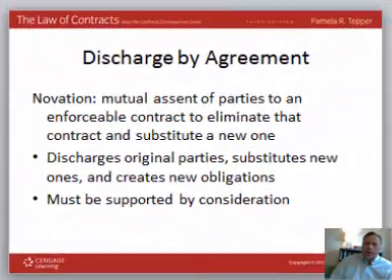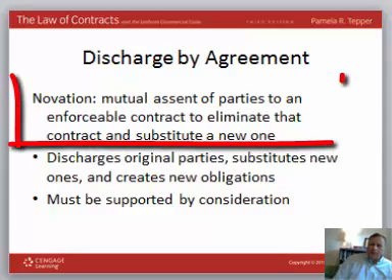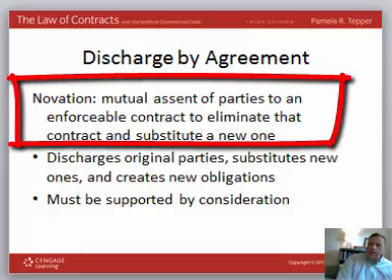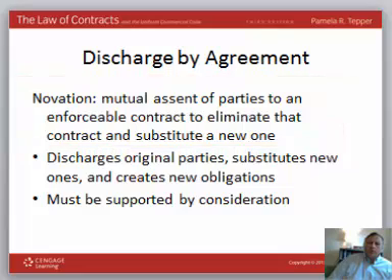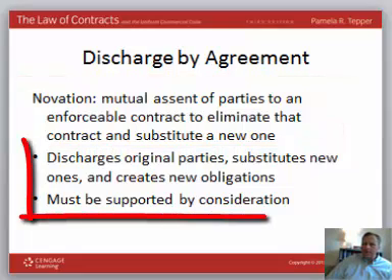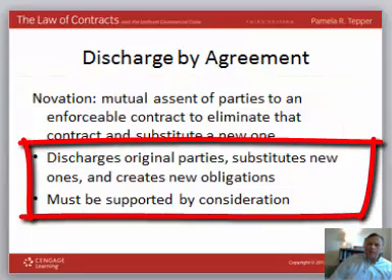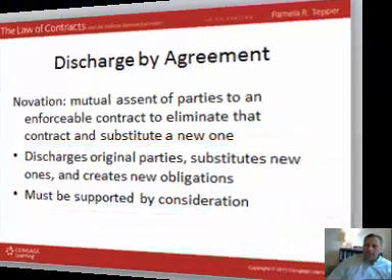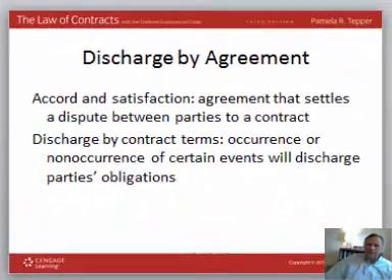Another type of discharge by agreement is called a novation, and that's when the parties get together and they say, we don't want to end our agreement altogether, but we do want to substitute all or part of this agreement for a new one. A novation discharges the original obligations and substitutes new obligations. So the agreement doesn't necessarily go away, but some parts of it are changed through a novation.